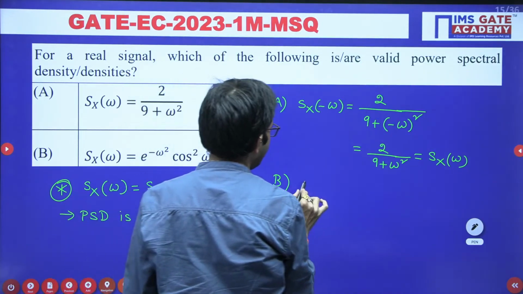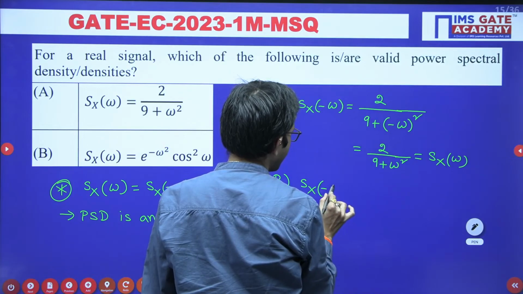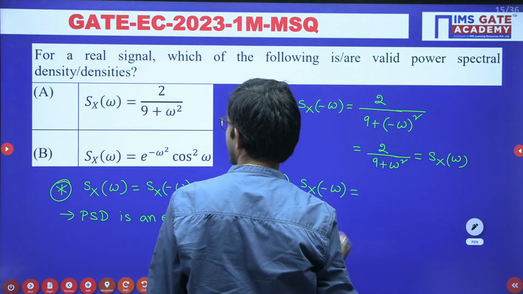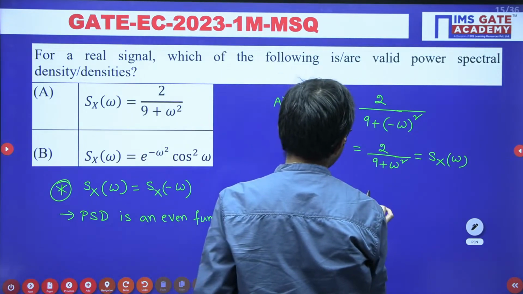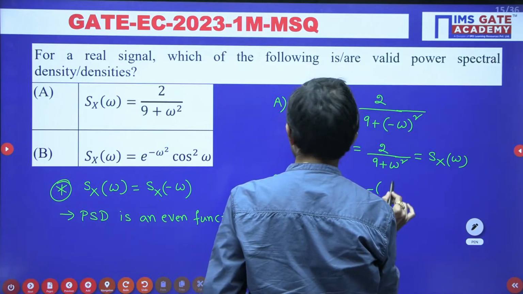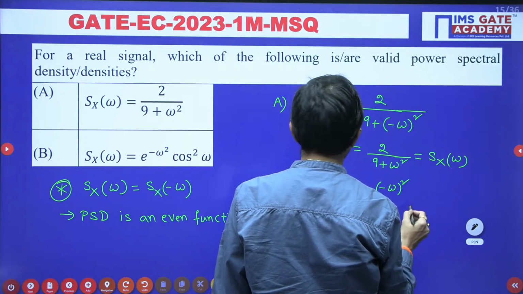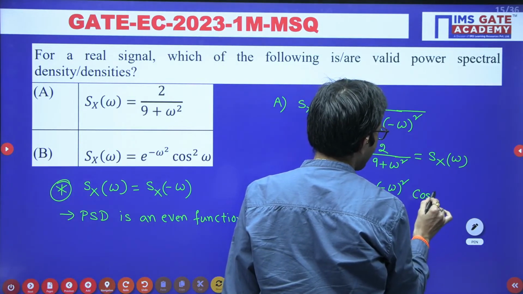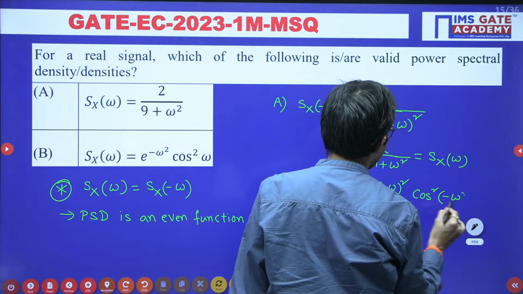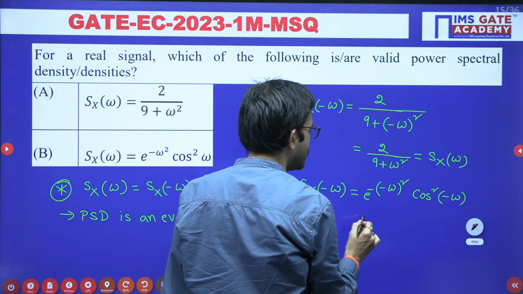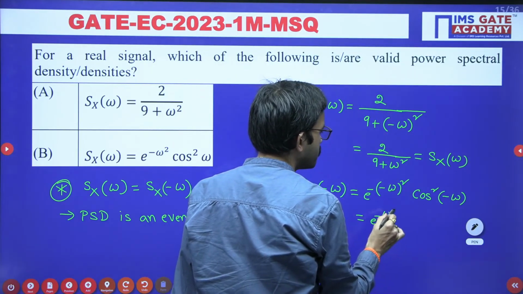Option B you can verify Sx of minus omega. In place of omega you have to substitute minus omega. So here minus omega whole square into cos square minus omega. Okay, here minus omega whole square, that means it will become positive.